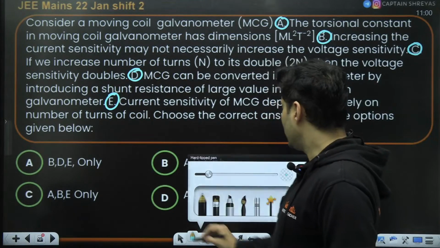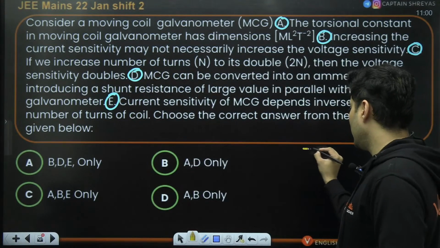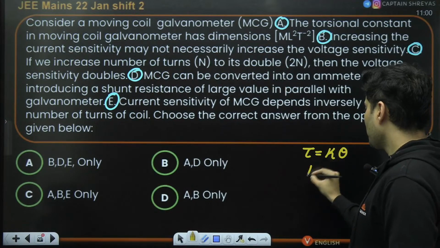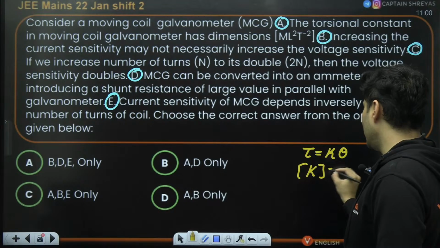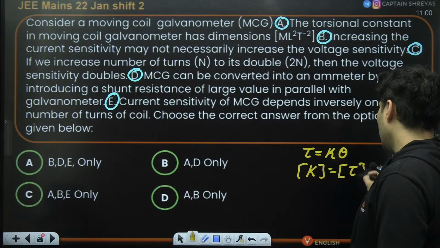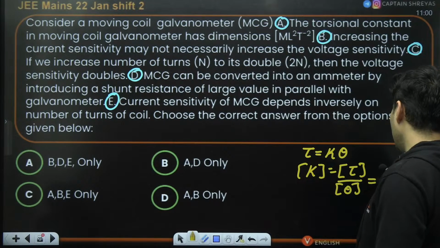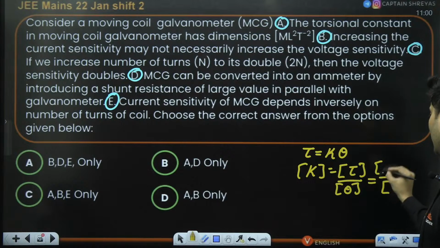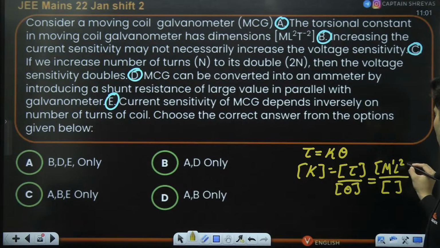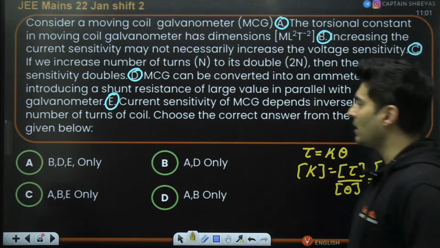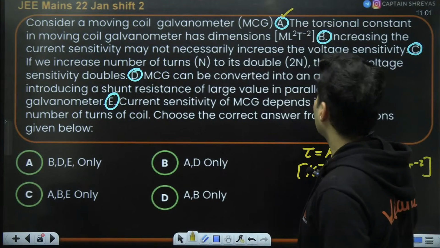Now, torsional constant, remember, is related with torque. Torque is nothing but torsional constant into theta. So the dimension of torsional constant is the dimension of torque divided by dimension of theta. Now, theta is a dimensionless quantity, angle. Torque has a dimension of energy, which is M1 L2 T raised to minus 2. Yes, A option is definitely correct.